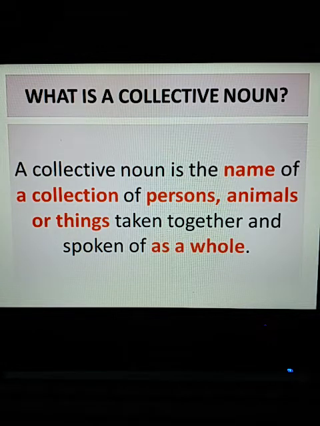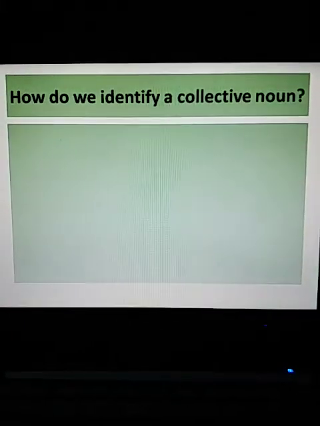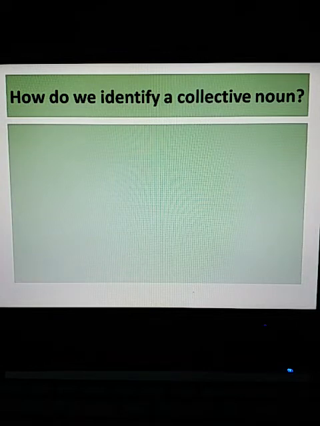The entire collection, when we consider it as one unit, as a whole, is given a specific name. That name is a collective noun, right? So we will further do this concept with a few examples. Now first, before we move on to the examples, let us see how we identify a collective noun.